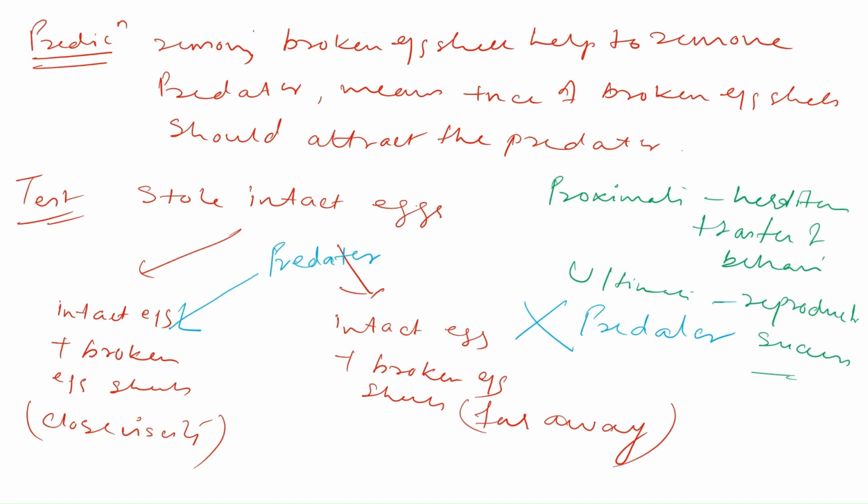The proximate causation will tell us about the mechanism of the behavior, or the hereditary or environmental factors that can affect the formation of that behavior. Whereas the ultimate causation will give us the evolutionary reason for that behavior. The reasons that can enhance survival, enhance reproduction, or help them adapt to a particular environment all come under ultimate causation.